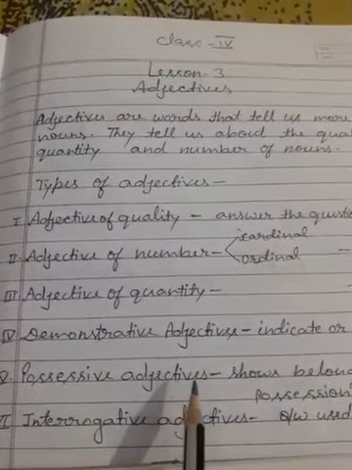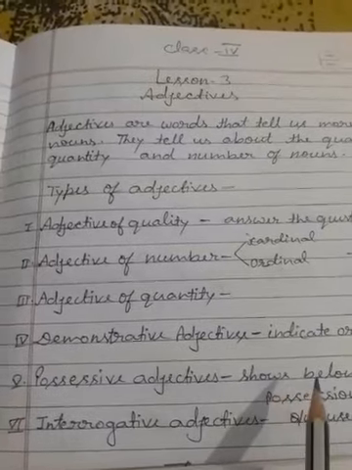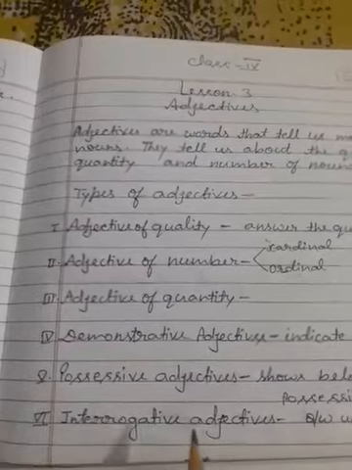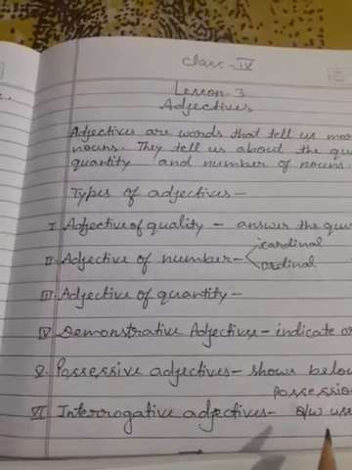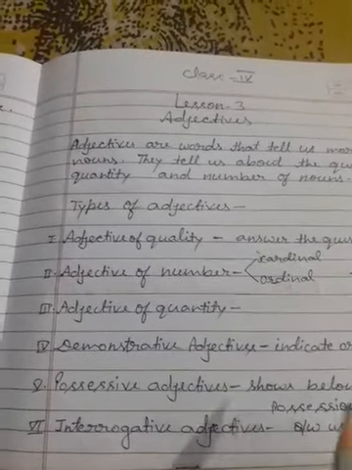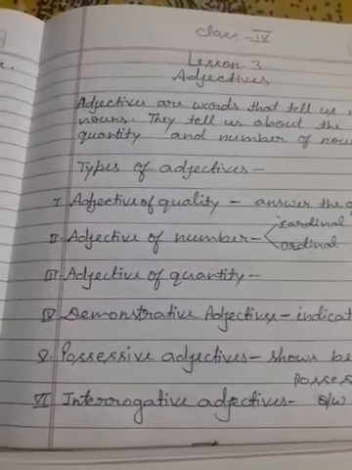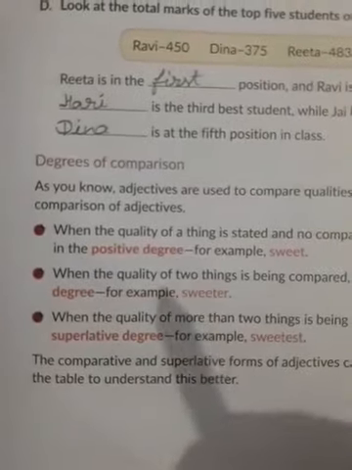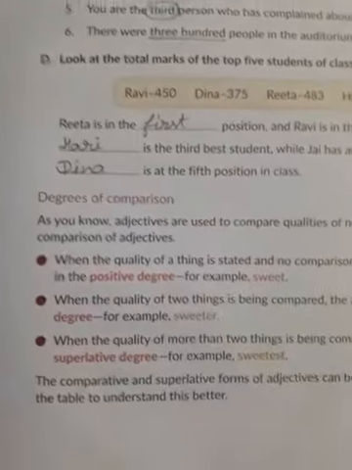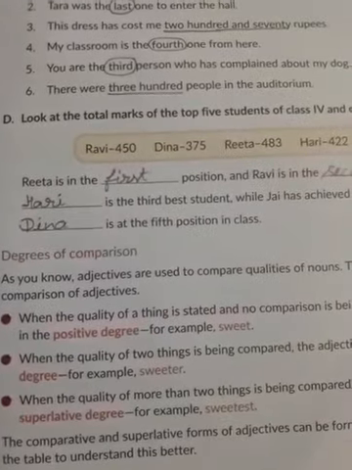Now possessive adjectives show belongingness or possession of someone. Okay, like his bag, your bag, my bag, like that. Interrogative adjectives, question words are used with nouns, like whose bag, which boy, which pencil, whose mother, like that. I hope you understand all these things children. Now children comes another topic, degrees of comparison. What is the topic? Degrees of comparison. In this we compare two things on the basis of their qualities.